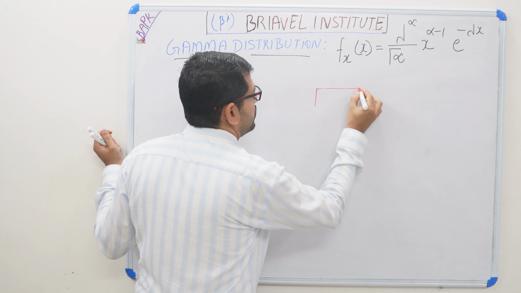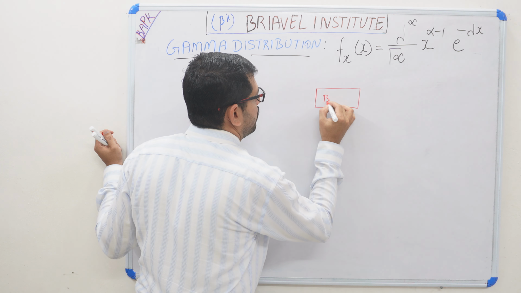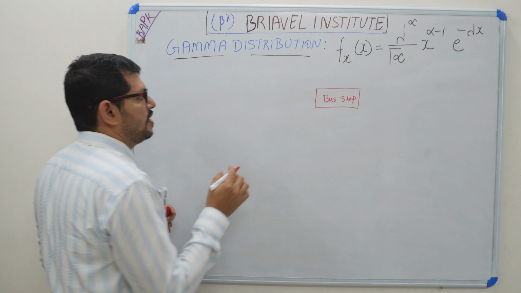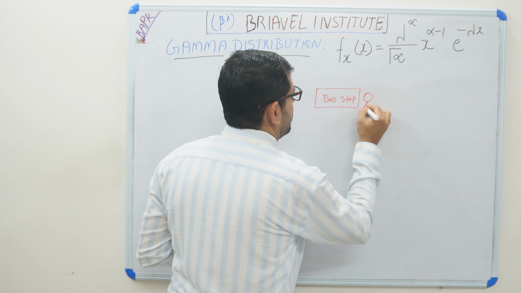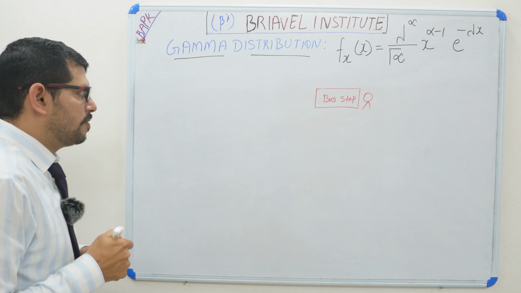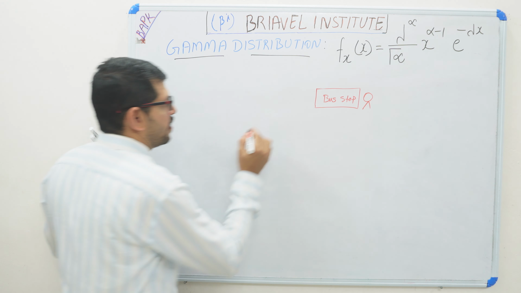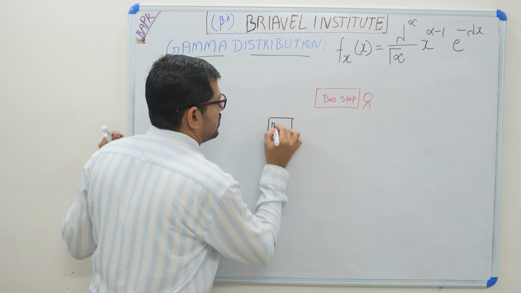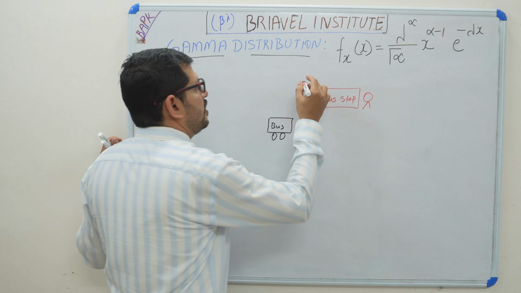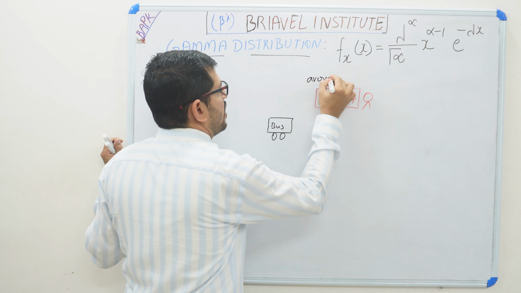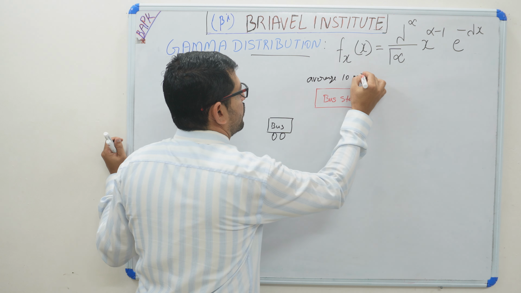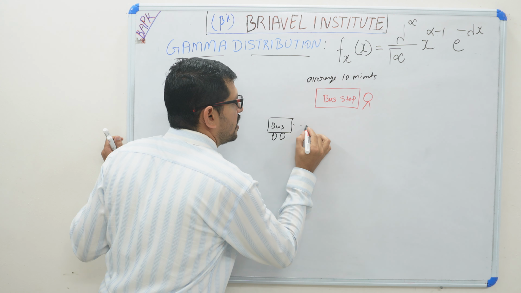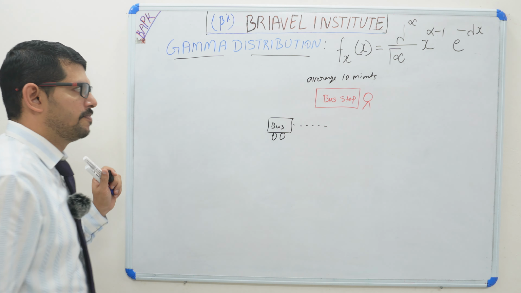In exponential distribution we have one bus stop. We can take some example. One person is waiting at the bus stop, and one bus is coming here. This bus will take an average of 10 minutes. So this bus is coming here, and it will take an average of 10 minutes of time.